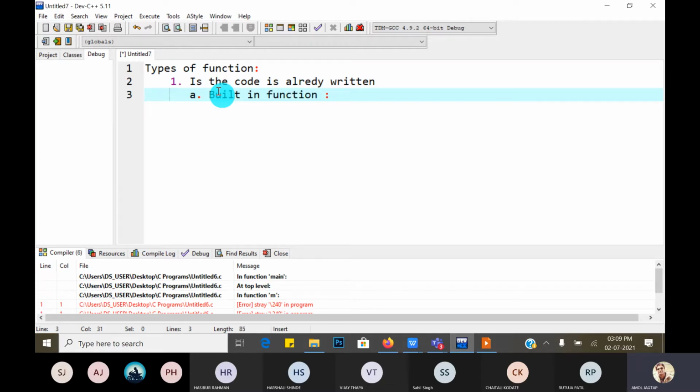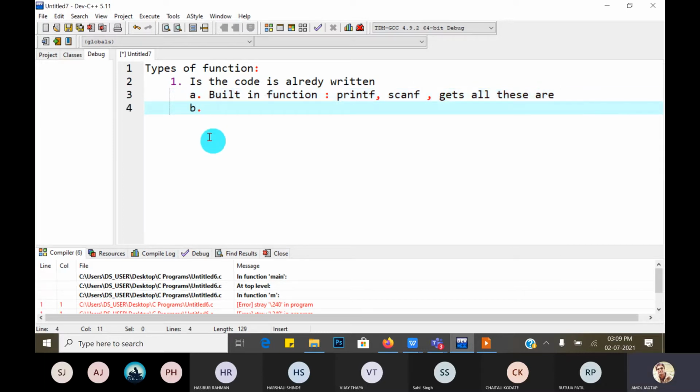For example, which are the built-in functions? printf, scanf, gets. All these are built-in functions. The other type is called user-defined functions. In C language, a number of functions are not built in.